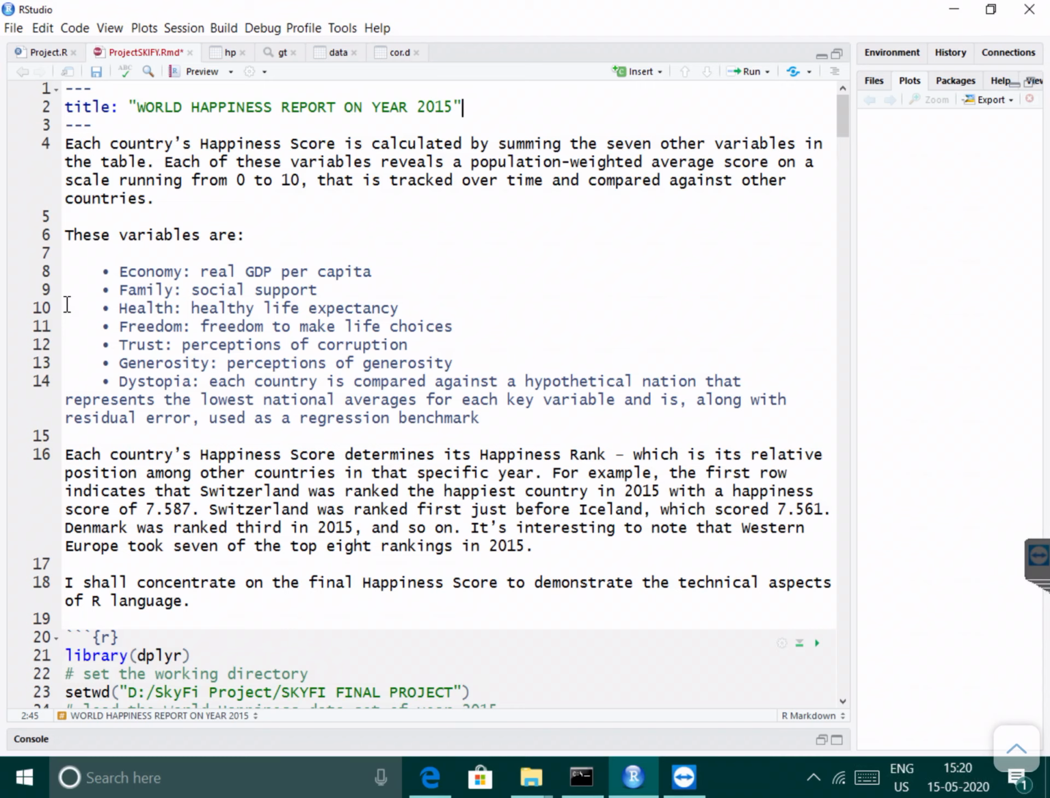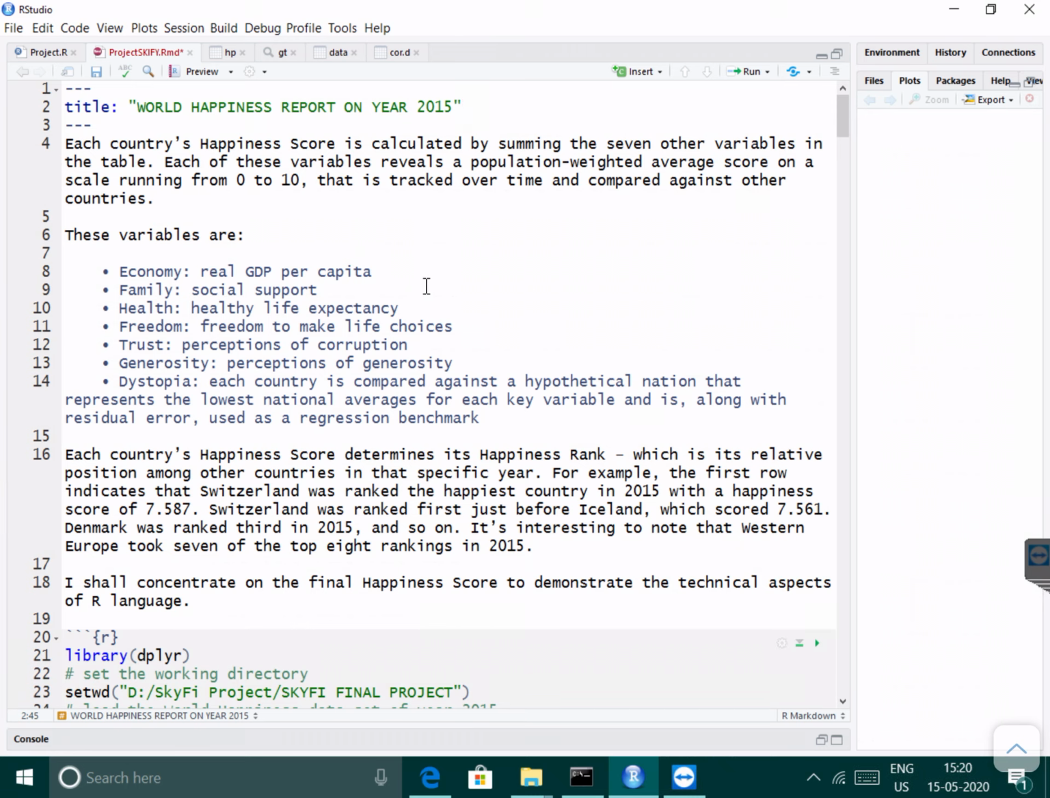Project title: World Happiness Report, year 2015. Each country's happiness score is calculated by summing the 7 other variables in the table. Each of these variables is a population-weighted average score on a scale running from 0 to 10 that is tracked over time and compared against the other countries.